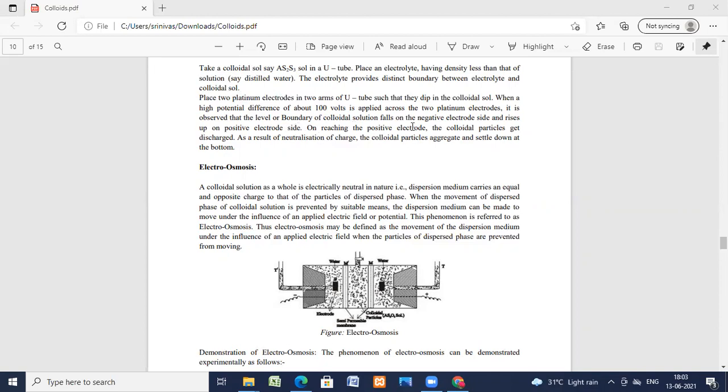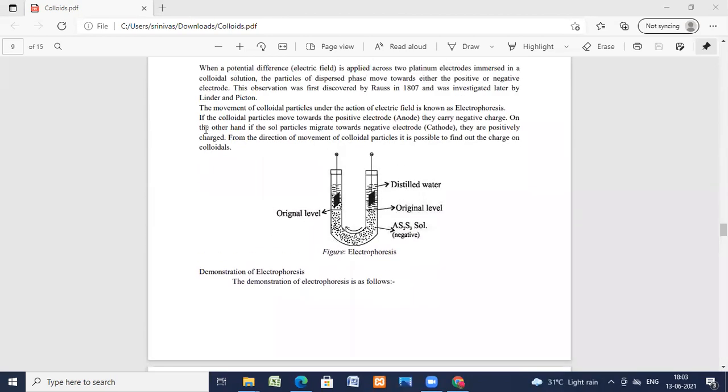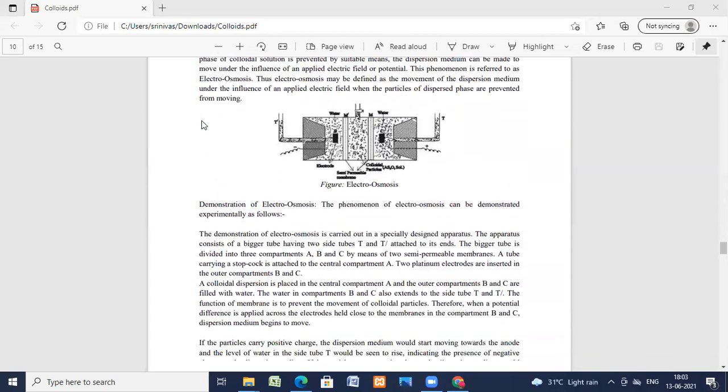On reaching the positive electrode, the colloid will get discharged. As a result, the neutralized charge in the colloid gets aggregated and settles down at the bottom. So this is the electrophoresis which is taking place. Now we'll see what is electroosmosis.